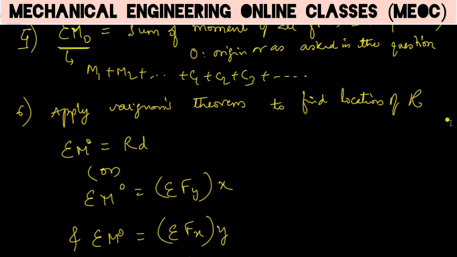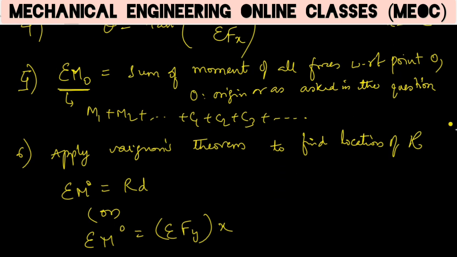So that will help. Then once we find all the forces' moments, if there are any couples acting, considering the sense of it, if anti-clockwise is positive, the anti-clockwise couple is also positive, and other things are negative.